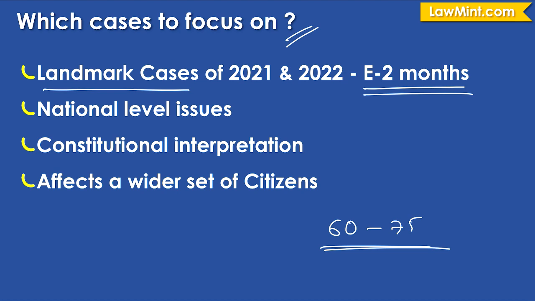These are typically cases which deal with national level issues which affect a wider population. Because the Supreme Court might have decided on a case which specifically affects the contract between two companies or between say two different parties. But is that decision going to affect the general population as such? Is it going to have a wider impact on the society as such? So that is something that you should look at. So any case which deals with a national level issue is something that is going to be important.